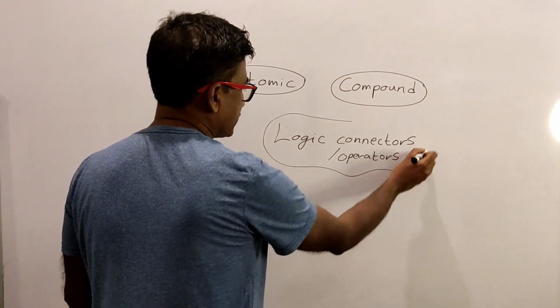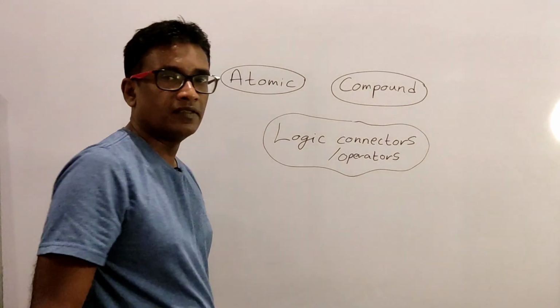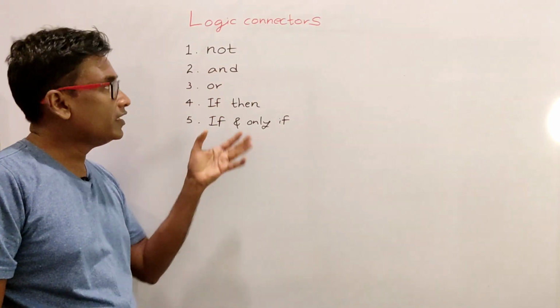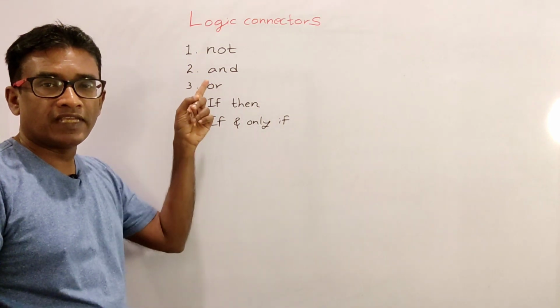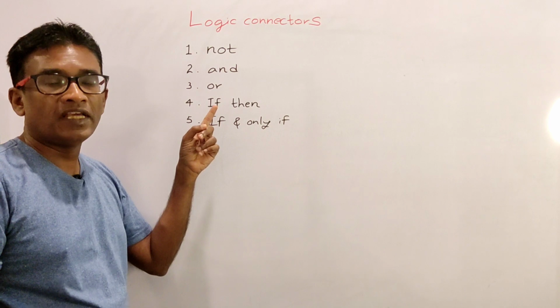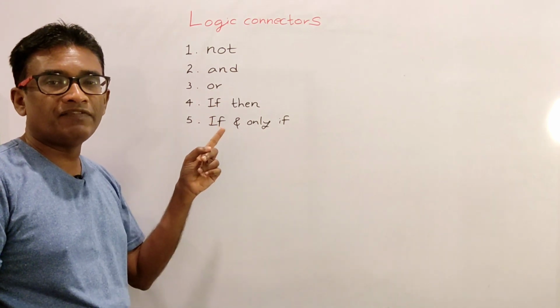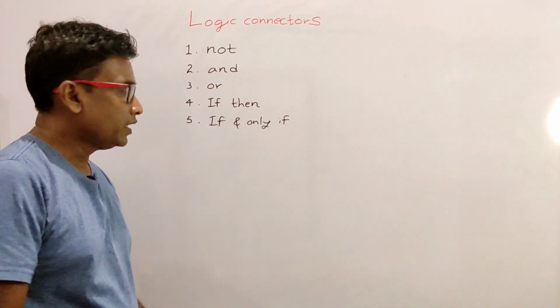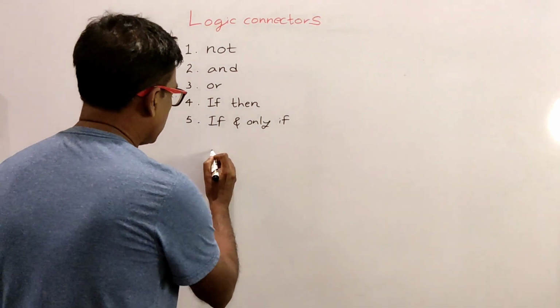These are the 5 main logic connectors. First one is not, second one is and, third one is or, fourth one is if, then, fifth one is if and only if.